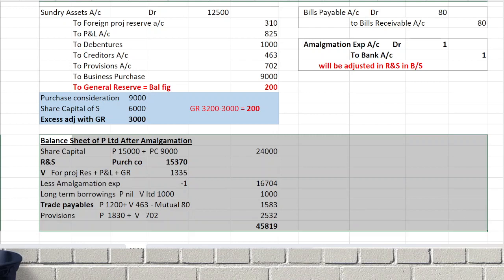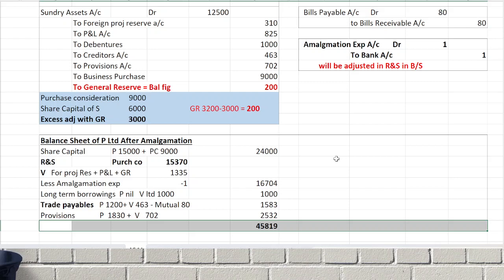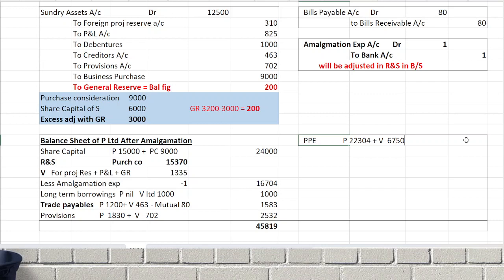Don't do it like this in the exam. It is just a working note, not even a working note, just to save time. On the asset side, plant, property and equipment of the purchasing company, see the balance sheet, how much is there? 330 plus the selling company's balance sheet. It is a merger, so we can take the book value. So what is the total?